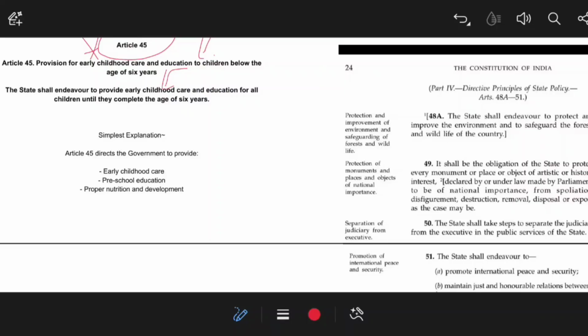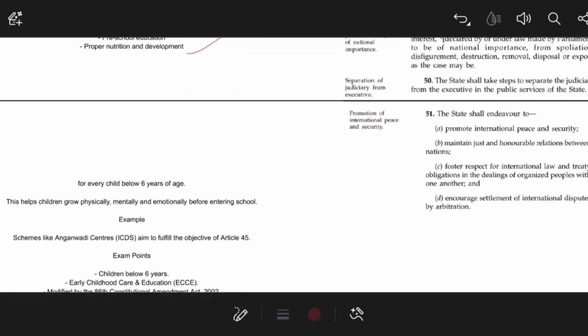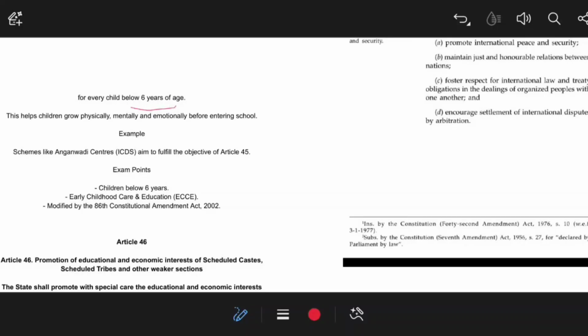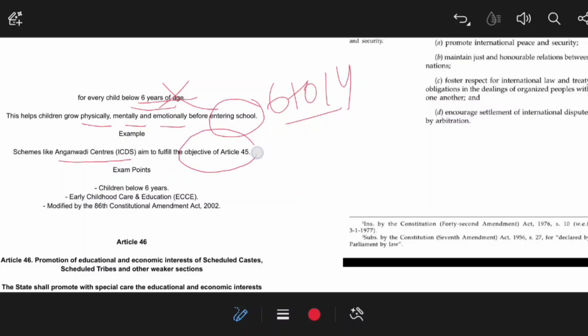So Article 45 just directs the government, and the direction is to provide education. Apart from education, this article also directs the government for early childhood care, preschool education, and proper nutrition and development for every child below the age of 6 years. This helps children grow physically, mentally, and emotionally before entering school, and then 6 to 14 years. Some provisions of this article are implemented. A scheme like Anganwadi centers is aimed to fulfill the objective of Article 45.